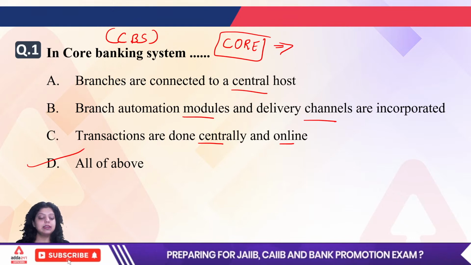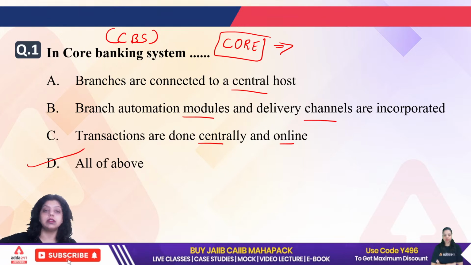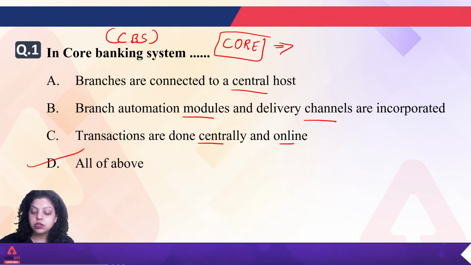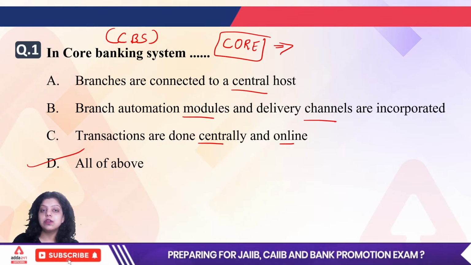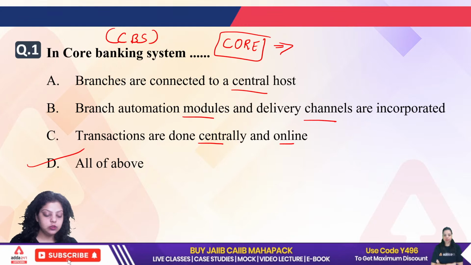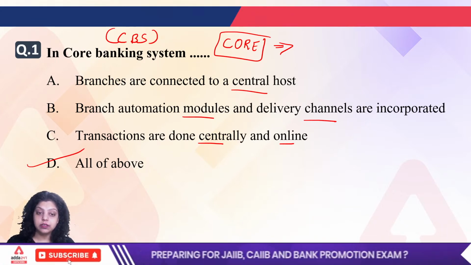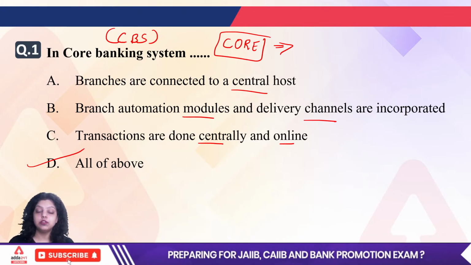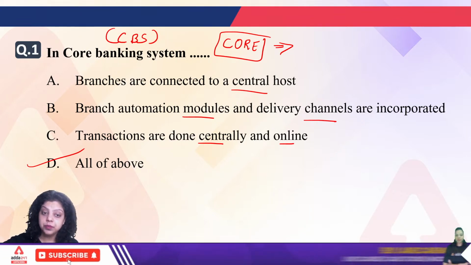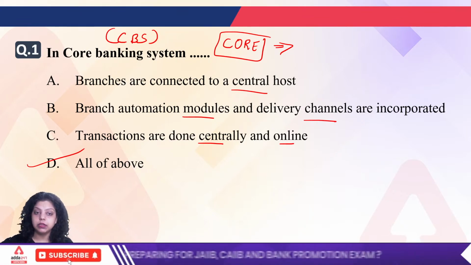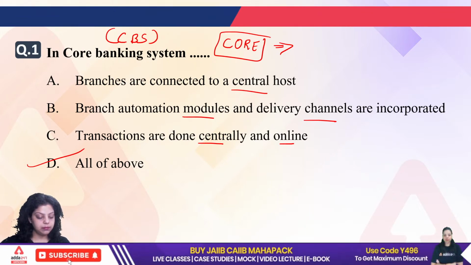So CBS is a technology which is simply used for connecting all the branches of a certain bank. In this core banking solution, there is a central branch or a central host by which all the branches of that particular bank are connected, and that's why a customer can easily do transactions in their bank account with any other branch of the bank. Okay, you do not have to go to the home branch, or to the particular branch, to perform your transaction. You can perform it from any branch. Okay, and this facility was given by the CBS, that is core banking solution.